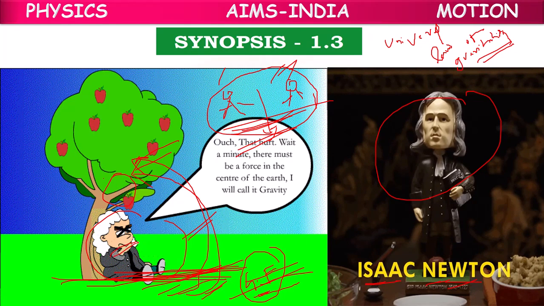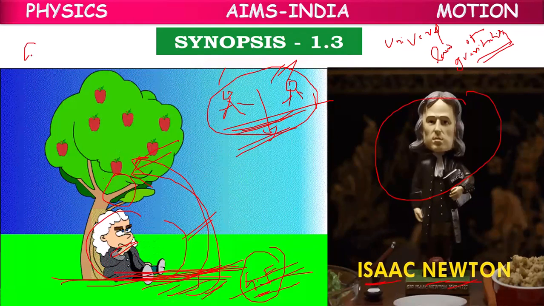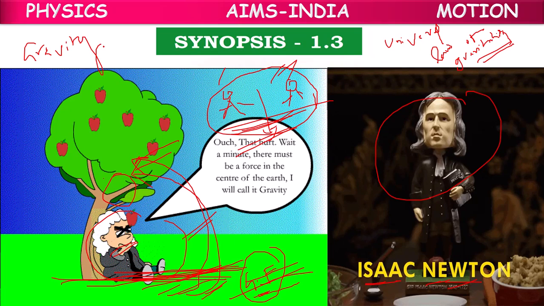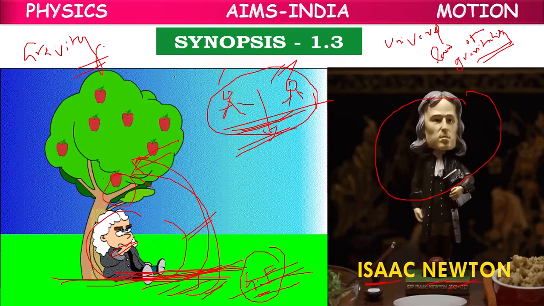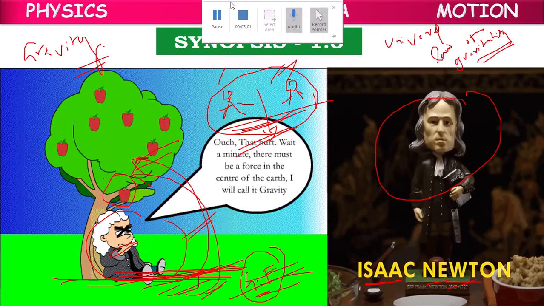So in this way, Newton proposed that Earth has a gravitational force, which we can call gravity.